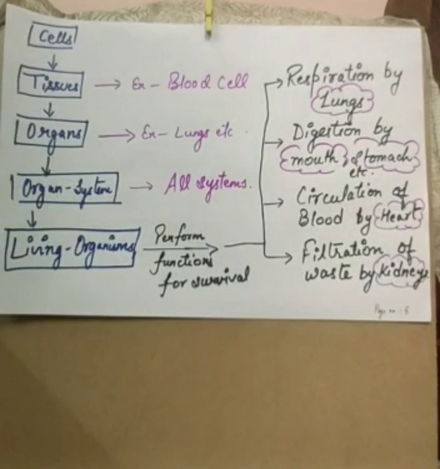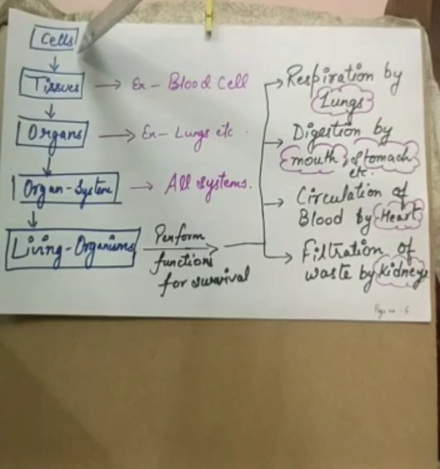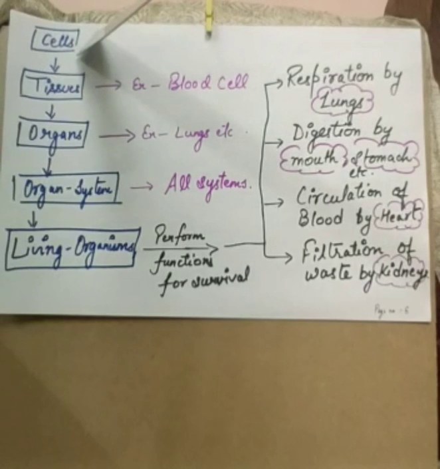Now, as we discussed in the previous video, the cell is the basic unit of life. If we talk about the first basic thing which is required to form the whole living organism, we require the single cell. From a single cell, life originates and whole living organisms are formed.